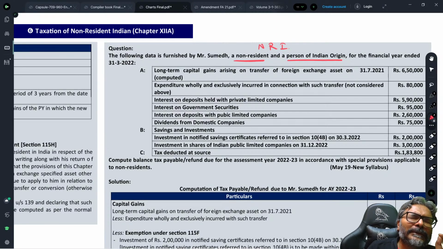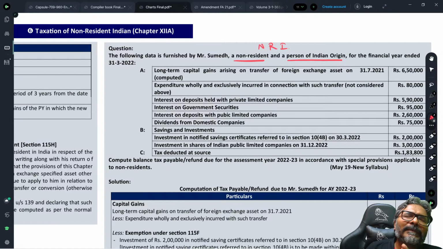First is the interest income, or maybe the dividend income arising from the specified asset. On this interest or dividend income, the tax rate is 20% flat without giving the benefit of any deduction whatsoever. That is point number 1.